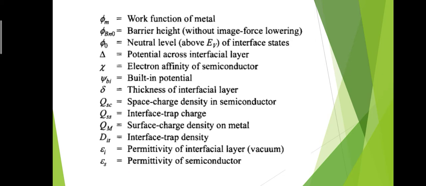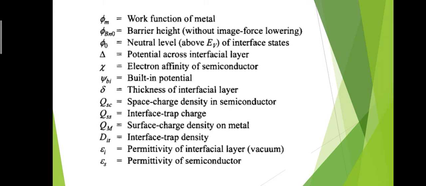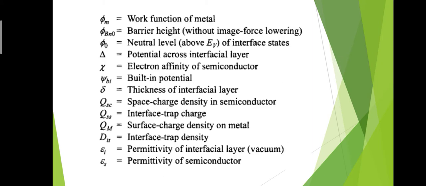First is phi m, the work function of the metal, which is shown on the left hand side in the figure as q phi m. Phi Bn0, shown in the figure, is the barrier height without image force lowering.